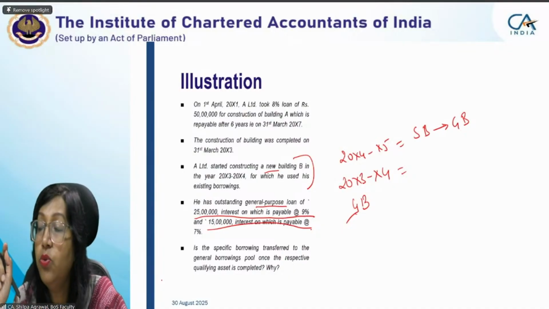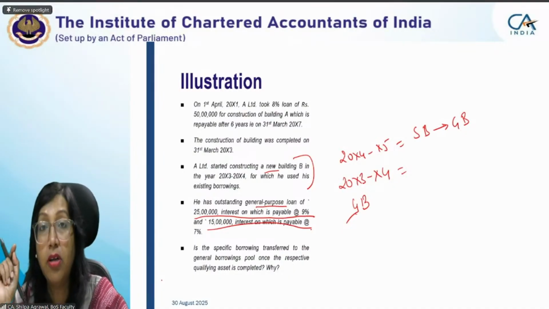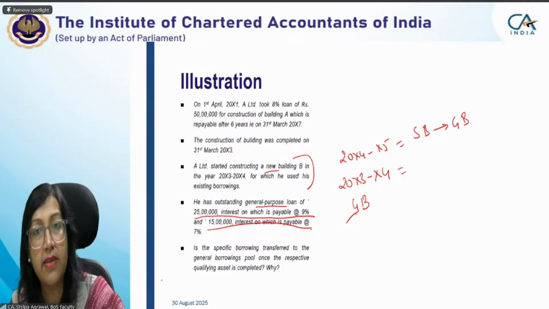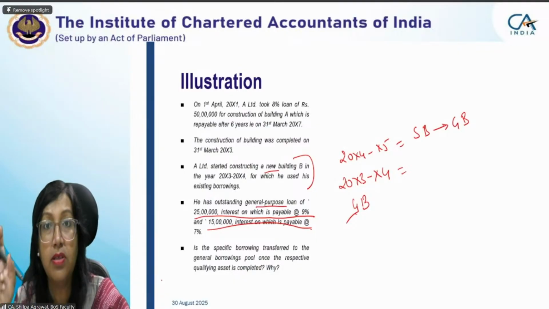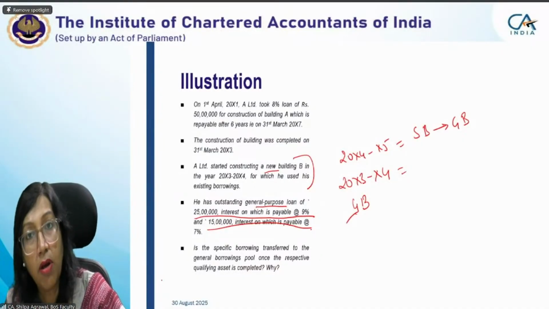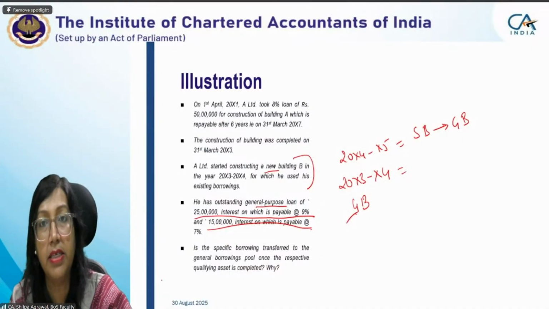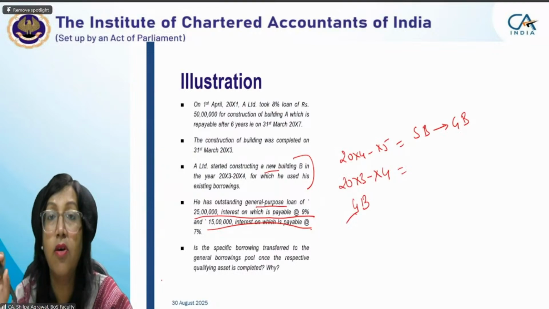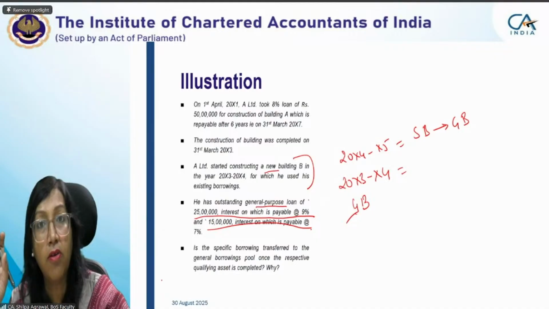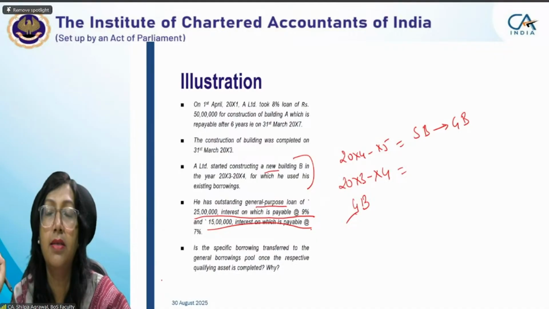For the year 20X3-X4, I'm talking about X3, X4. Any outstanding of specific borrowing will not be considered because it is still in the nature of specific borrowing. Why? Because that specified qualifying asset is still under construction period. The construction is not completed. It is not ready for intended use. That's why that borrowing will not be considered as general borrowing.